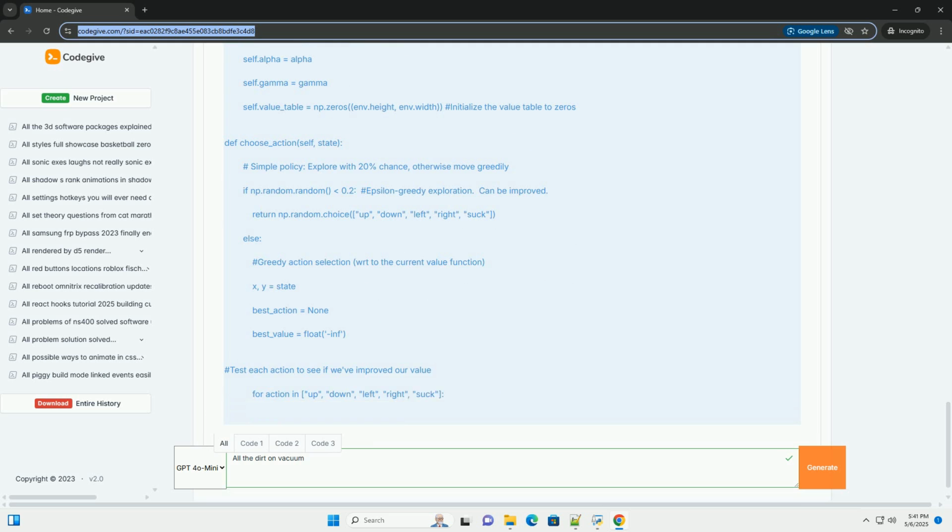4. Policy, a strategy that tells the agent which action to take in each state. A policy can be deterministic, always take the same action in a given state, or stochastic, take different actions with certain probabilities. 5. Value function, V(s), an estimate of the expected cumulative reward that the agent will receive starting from a given state s and following a specific policy pi. It answers the question: how good is it to be in this state? The goal of TD learning is to accurately estimate this value function.